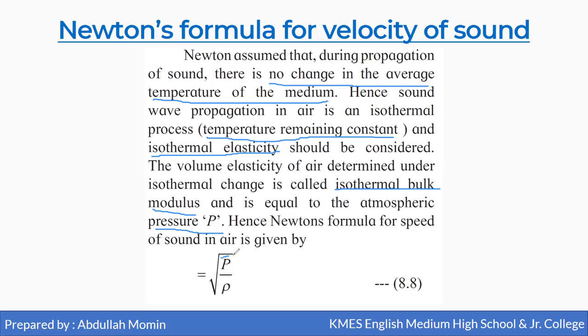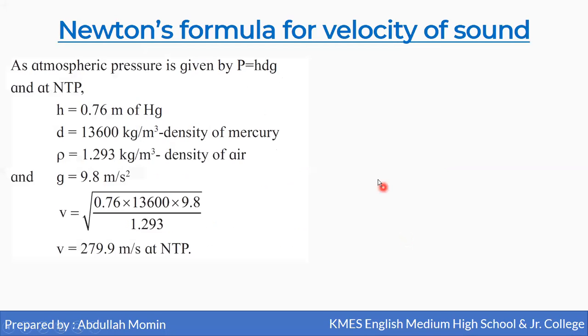So modulus of elasticity can be written as atmospheric pressure P. Hence Newton's formula for speed of sound V: instead of E, he has suggested that it is the isothermal bulk modulus, and isothermal bulk modulus is equal to P. So now we have the formula V is equal to square root of P by rho, where P is the atmospheric pressure and rho is the density of the medium.